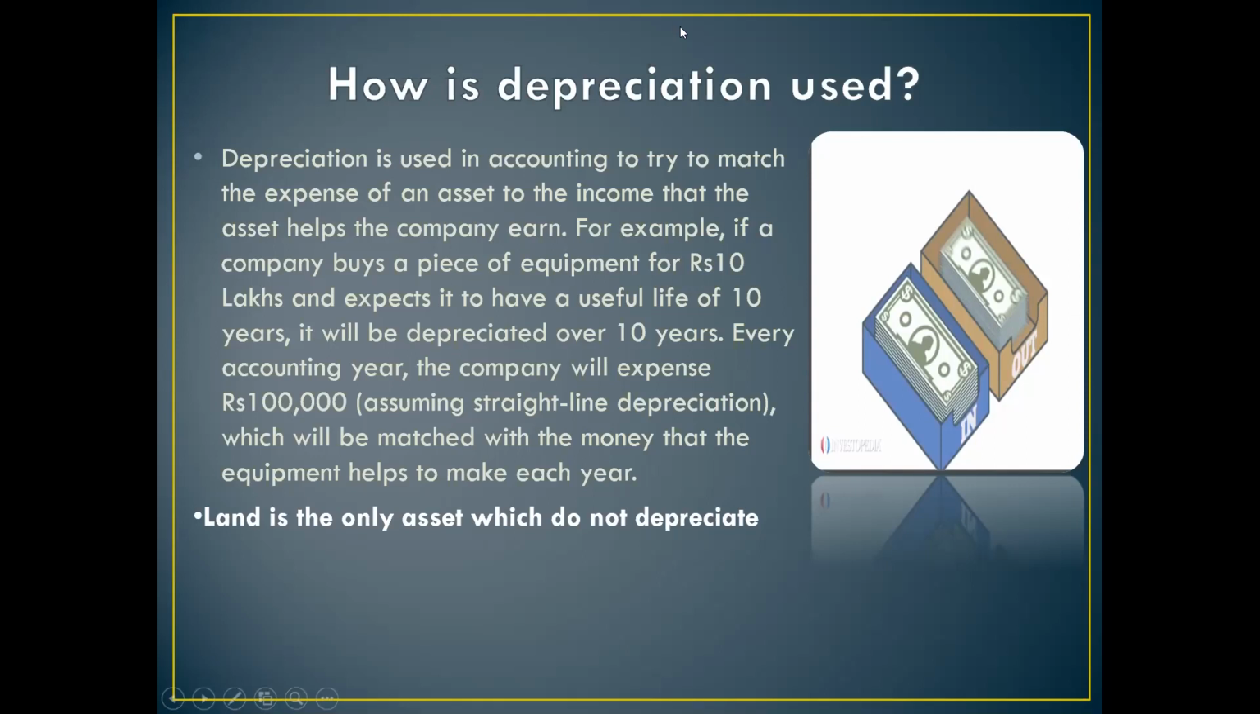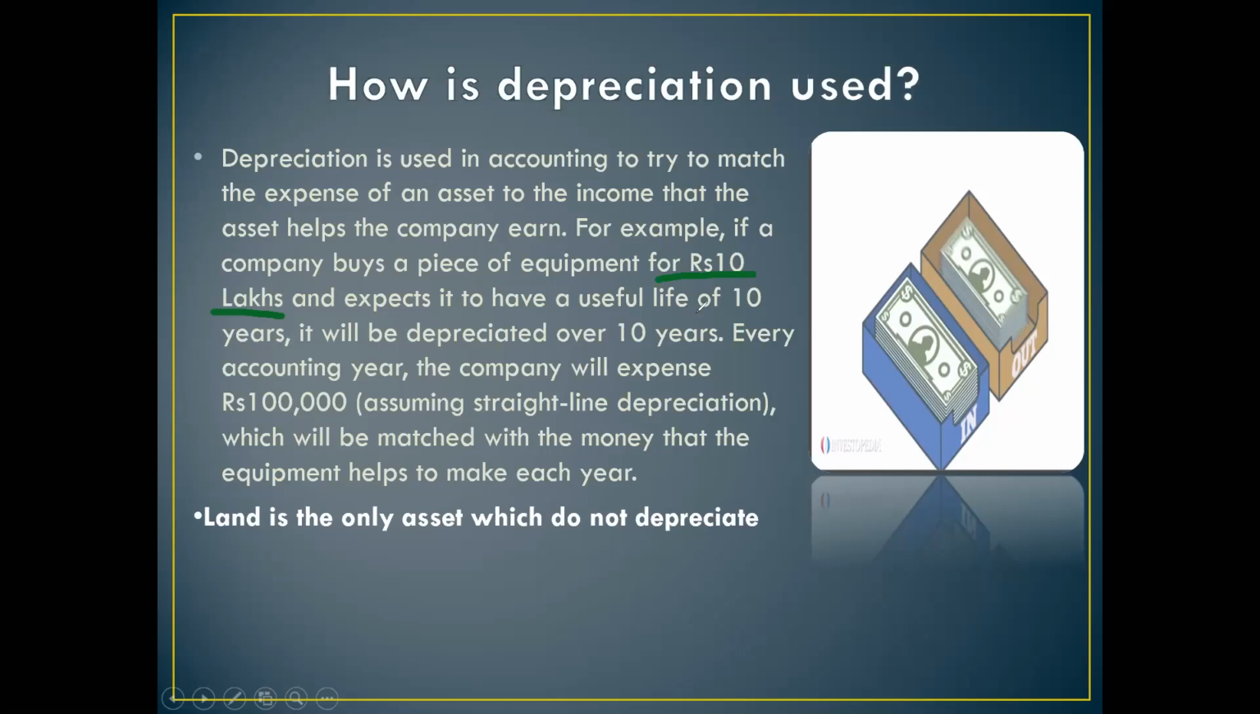and expect it to have a useful life of 10 years. Fine. The company has purchased an equipment for rupees 10 lakh and company is expecting that the equipment is going to give benefit to the business for 10 years. Now it will be depreciated over 10 years. Every accounting year, the company will charge an expense 10 lakh divided by 10, which is equal to rupees 1 lakh, assuming straight line depreciation.